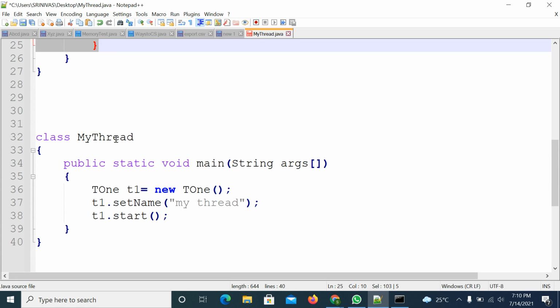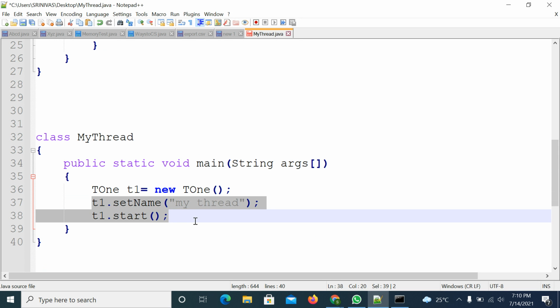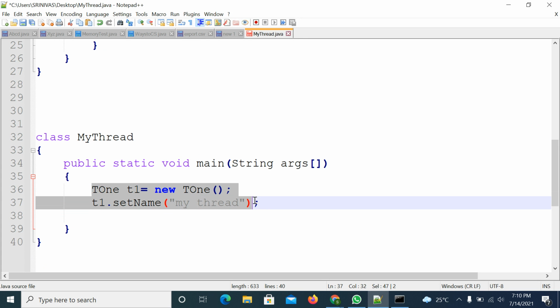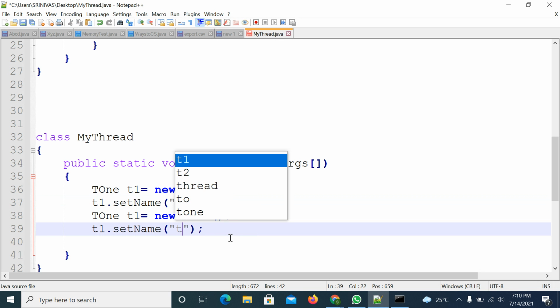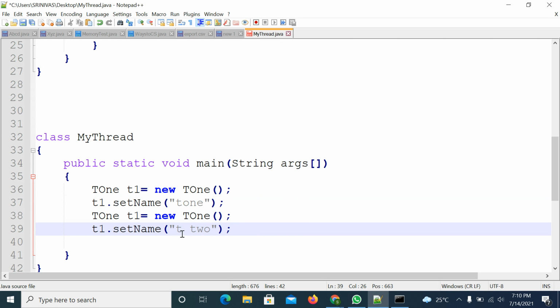After that, in the main class, main method, I will create two threads, but I don't start them now. One with the name T1, the second one with the name T2.